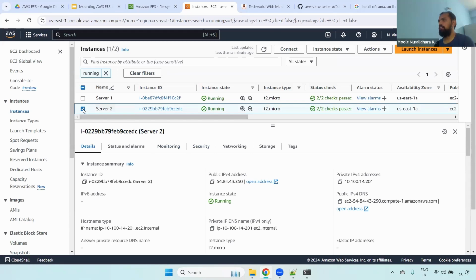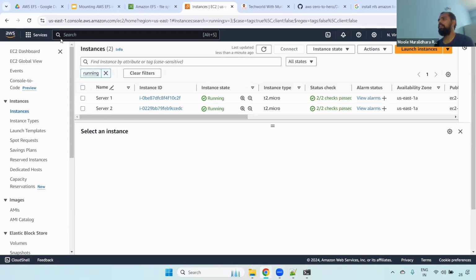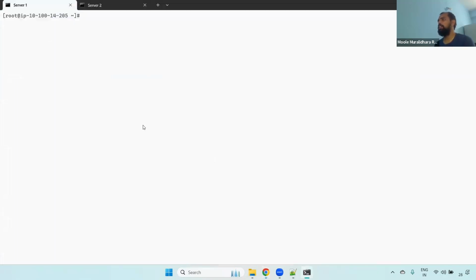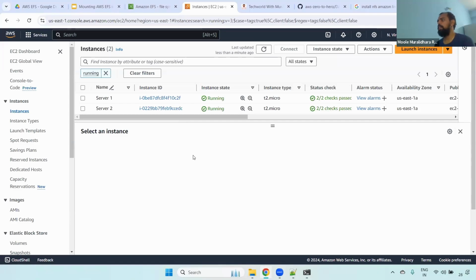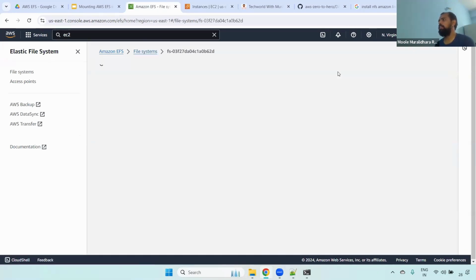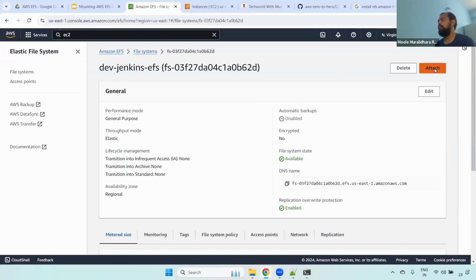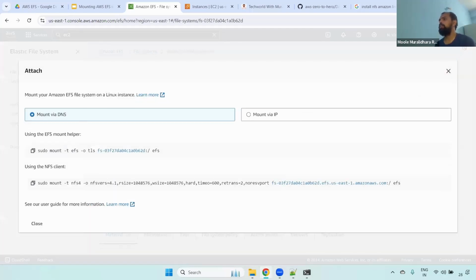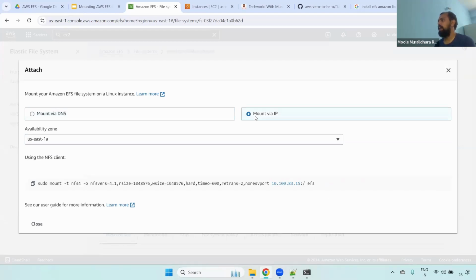Okay, fine. For that, I have connected to server one, and I have created this particular server one in the dev VPC public subnet. Now what you have to do? Go to this particular EFS, select the EFS, and then click View details. Then you can click Attach. Here we have two options. One is mount via DNS. The second is mount via IP.